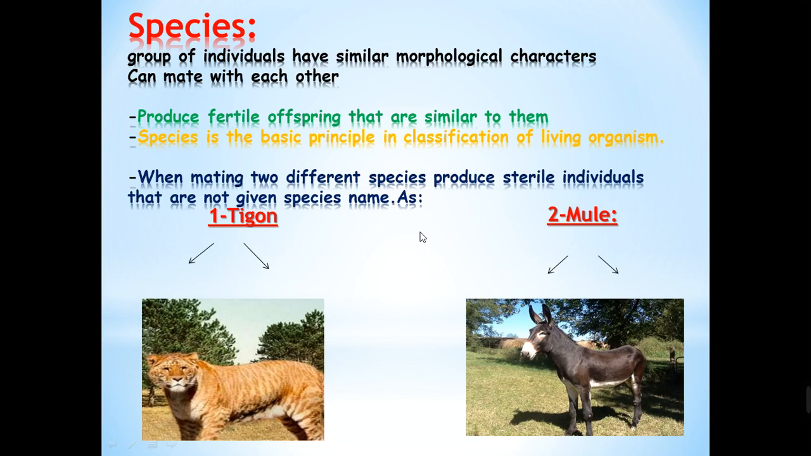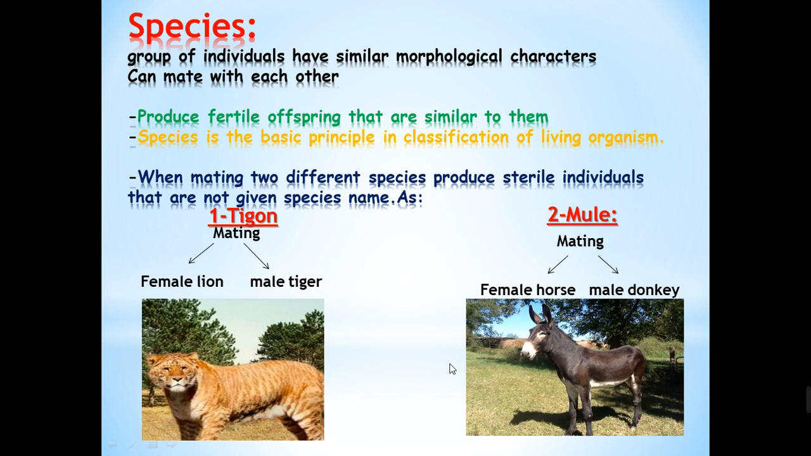What will happen if two different species mate with each other? Does it work? Yes, sometimes it works, but the produced individuals will not be able to reproduce. They will be sterile. For example, we have a tigon here, which resulted from mating between a female lion with a male tiger. This animal can't reproduce, can't give birth to any other individuals. And the second example is the mule, which resulted from mating between the female horse and male donkey. And also this mule can't reproduce.